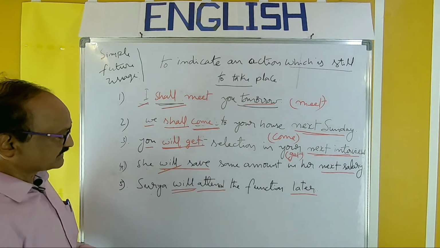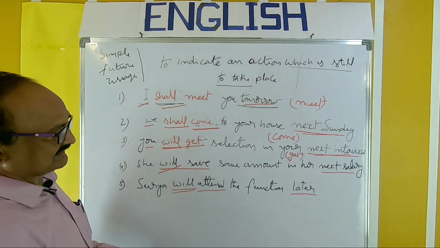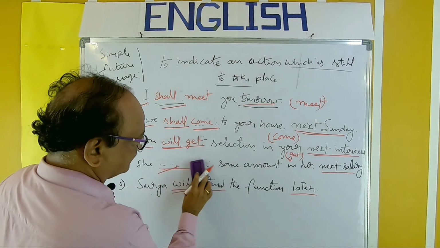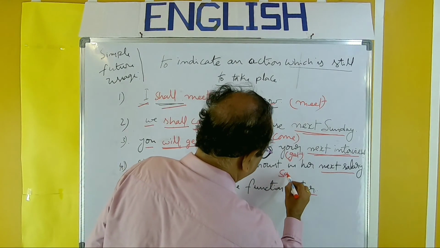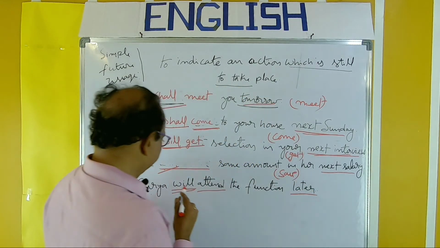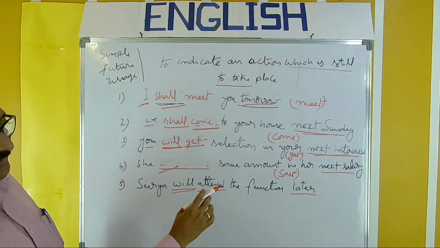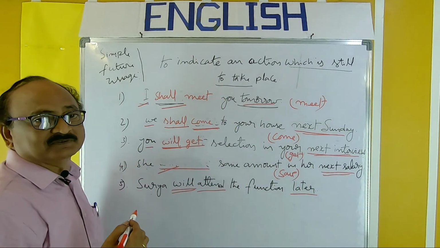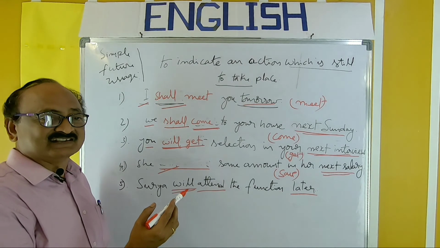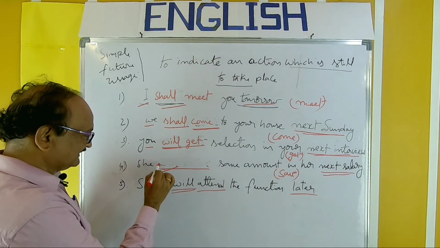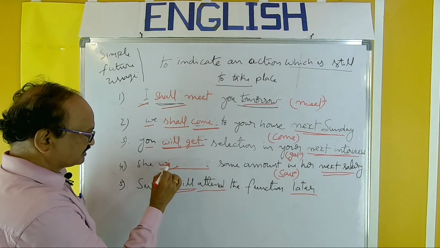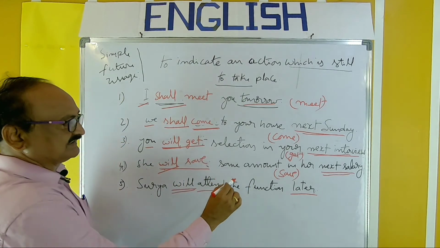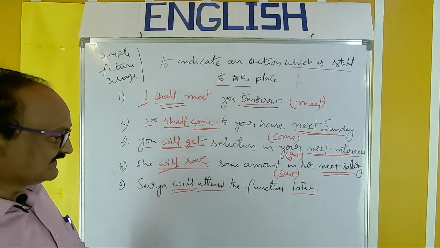Next, she will save some amount in her next salary. This part is blank and save is the verb given in brackets: she dash some amount in her next salary. Next salary is the thing by which we can recognize the tense. Subject, shall or will: she will save some amount in her next salary.